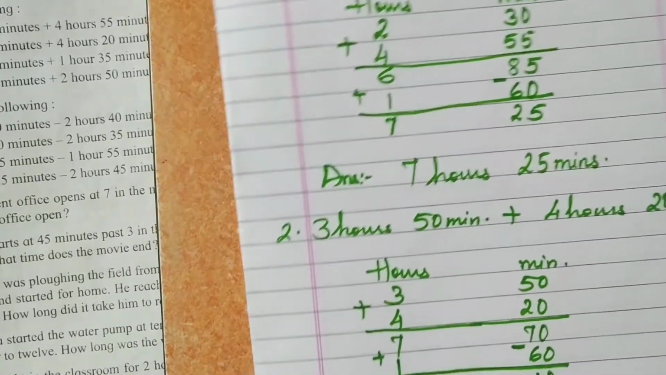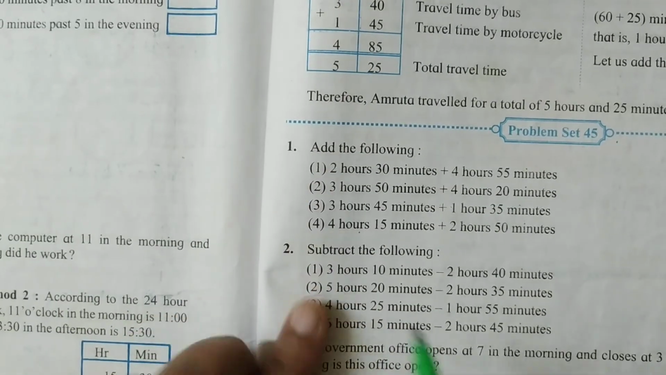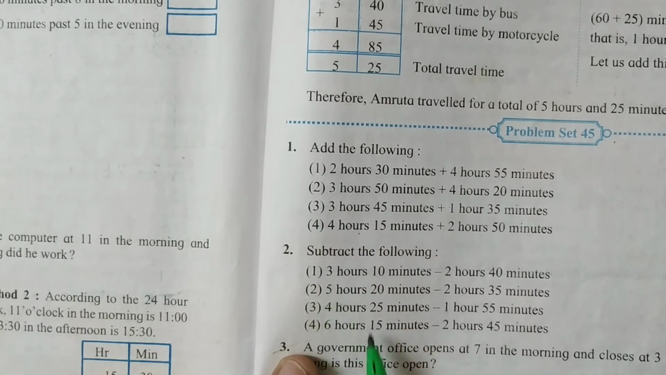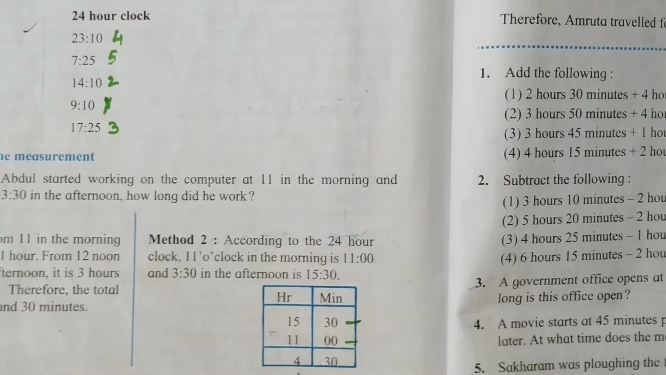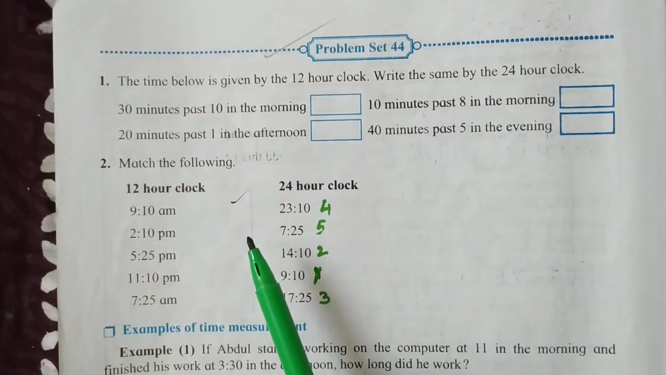You are supposed to solve the other two sums in your CW book, that is the third one and the fourth one. Subtraction we will learn tomorrow, okay, as well as you have to complete your CW book. This problem set 44 also you will solve in your CW book. Okay, take care.